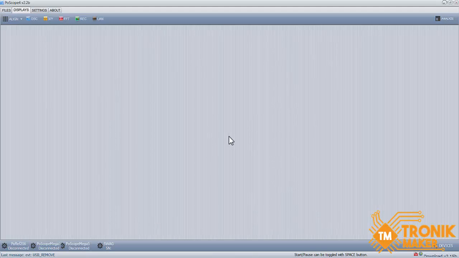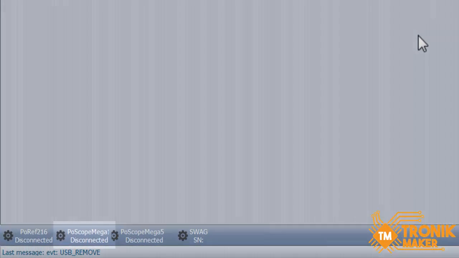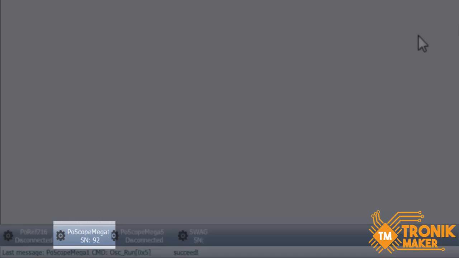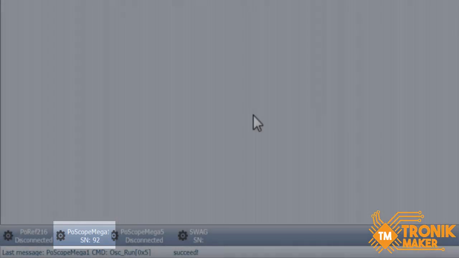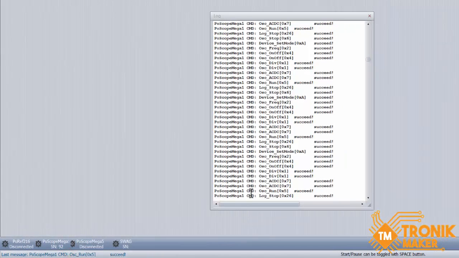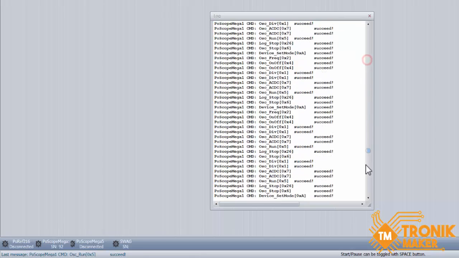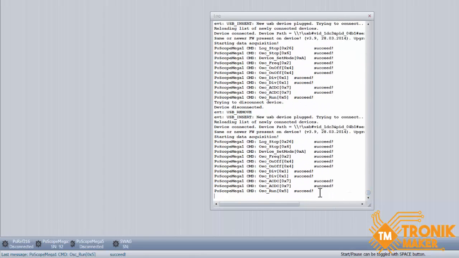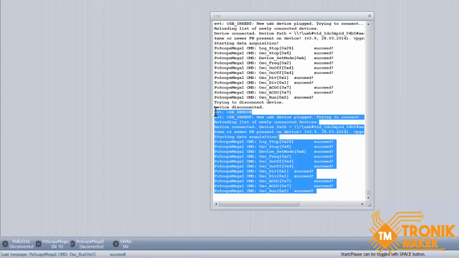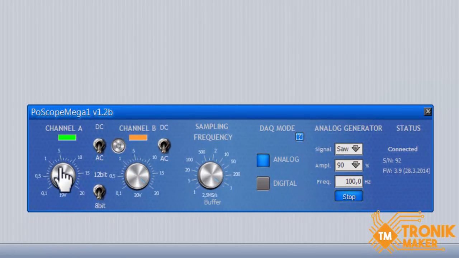In this video, we will take a look at the basic oscilloscope controls. We connected a Mega 1 oscilloscope to a PC. Let's open Mega 1 Graphic User Interface Controls by clicking its button in the devices area.